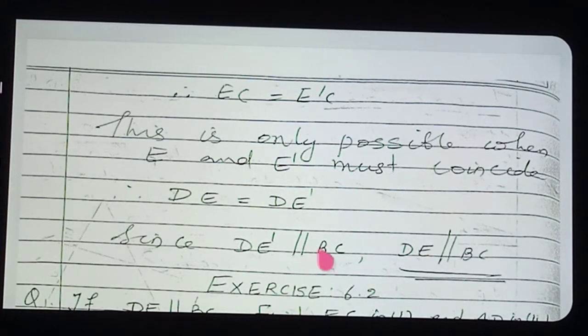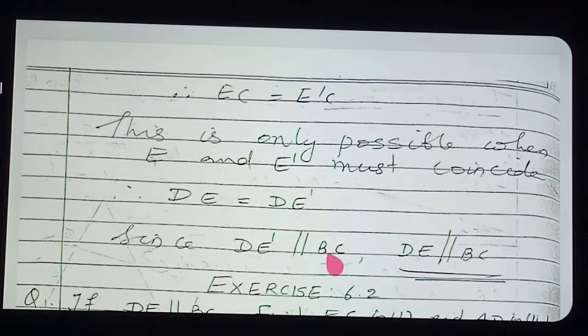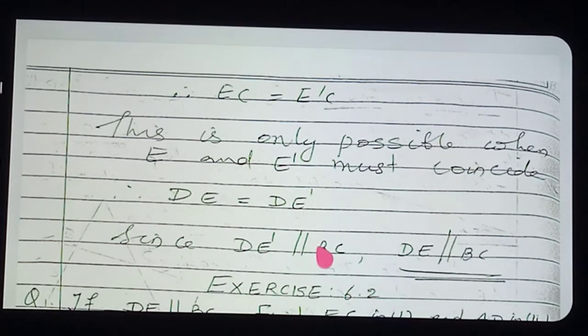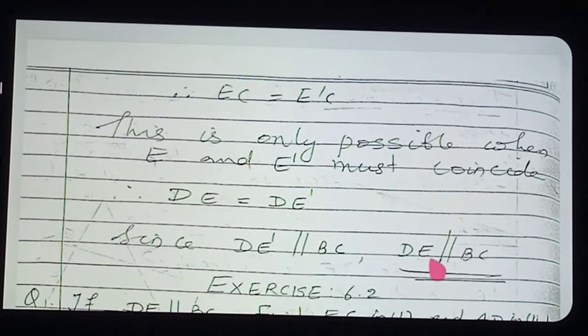If DE is parallel to BC, then what can you say? DE is parallel to BC. Because D'E' and DE are the same, no? So D'E' is parallel to BC, we already started with that only. If D'E' is parallel to BC, then instead of D'E', what can you write? DE. Therefore, what answer did you get? DE is parallel to BC. Therefore, the line is parallel to the third side.